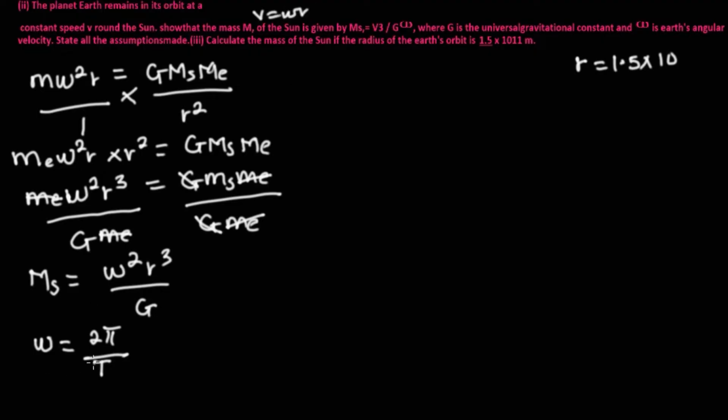Now since this has been given, we are looking at what then could be T. T is equal to the period it took the earth to revolve around the sun, and for the earth to revolve around the sun, it takes 365 days. Okay, 365 days. Now we cannot be using time in days.